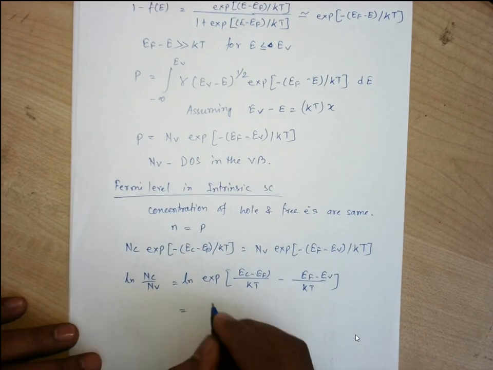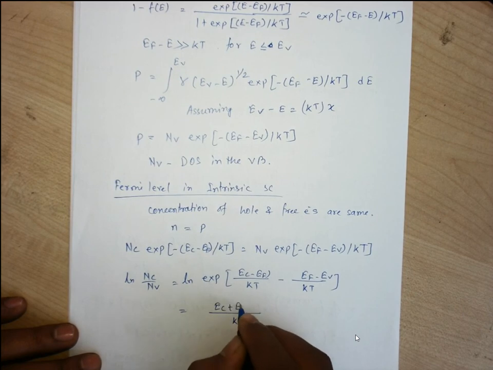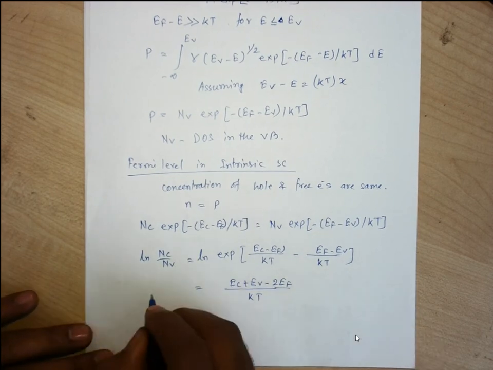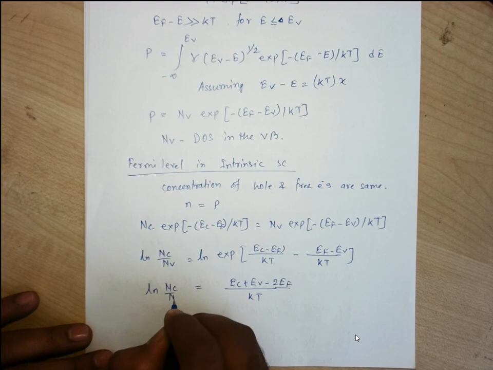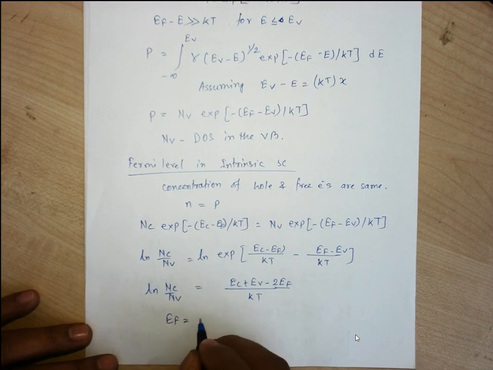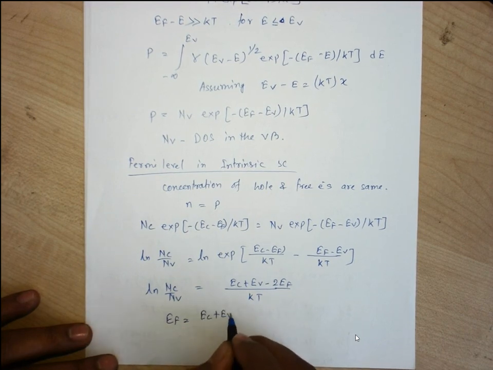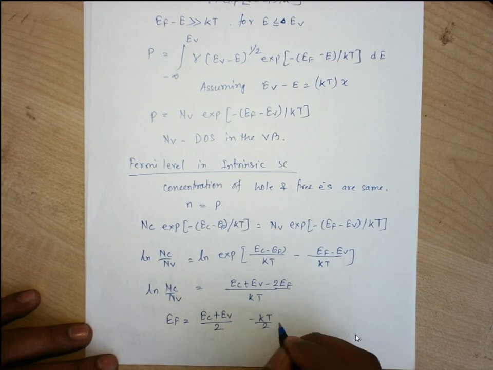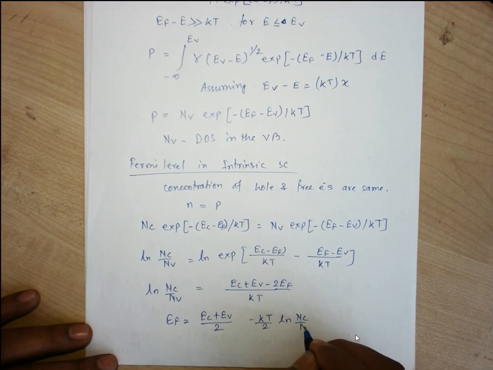From this we can find kT by Ec plus Ev minus twice Ef, and on this side ln of Nc by Nv. So Ef can be written as Ec plus Ev by 2 minus kT by 2 ln of Nc by Nv, right?